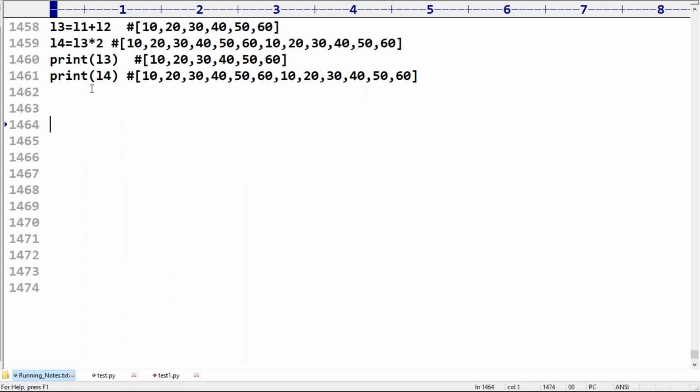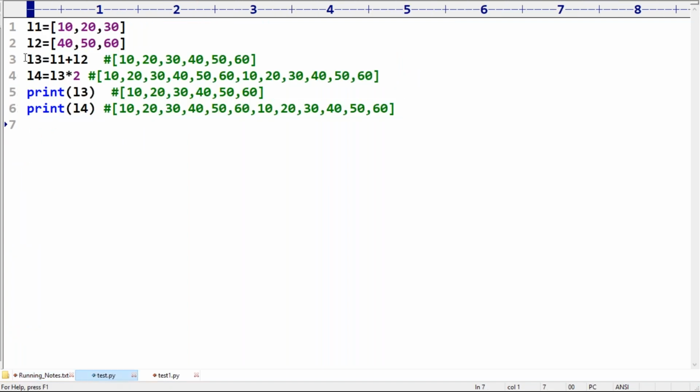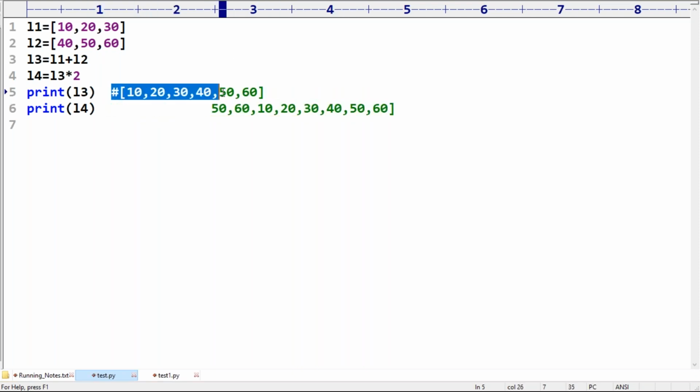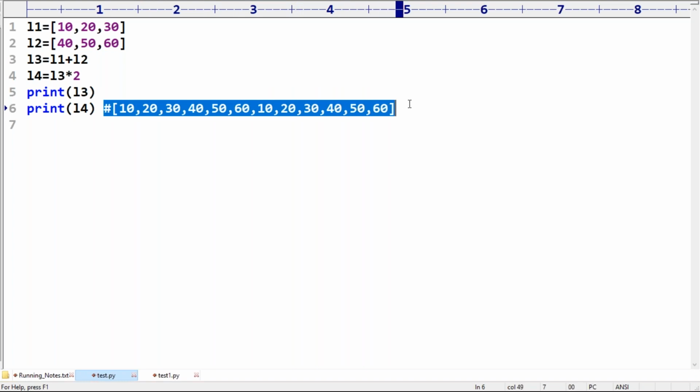Okay, now list plus list: acceptable or not? It is a list. List into int: acceptable or not? Yes, it is also a list. Here the repetition operator, and there the append operation is going to happen. Now listen to this one, sir. Forget about outputs; outputs we are already aware of. Because it is very important, please take special care.